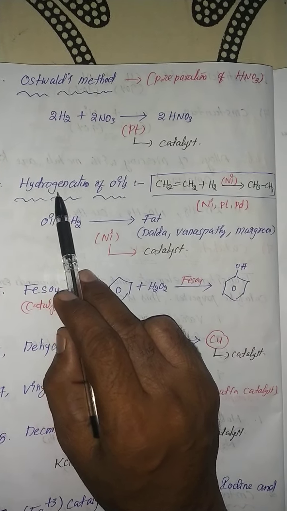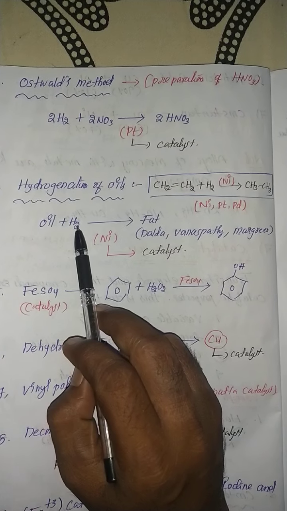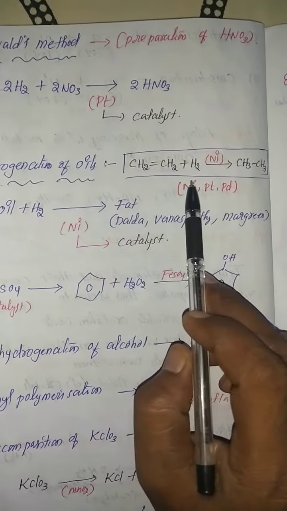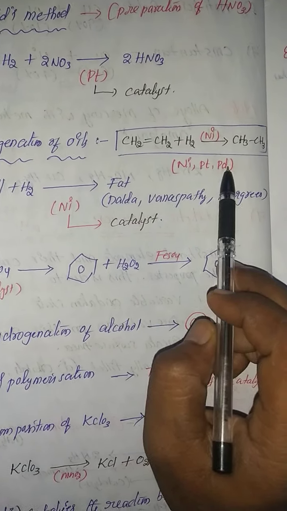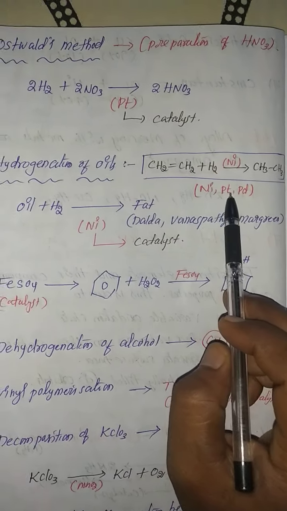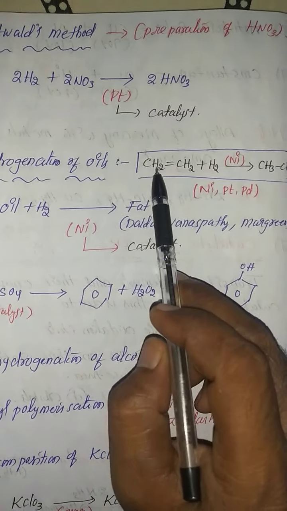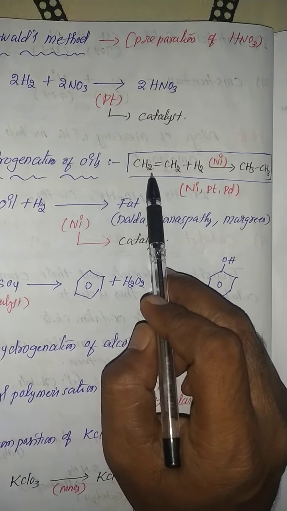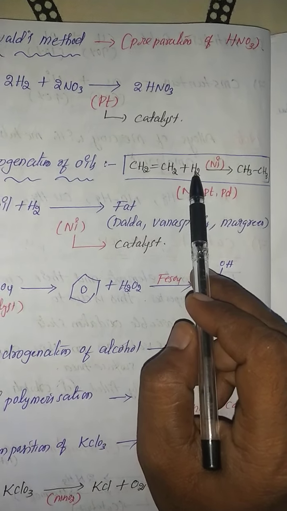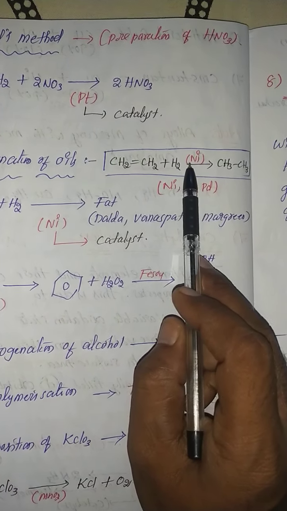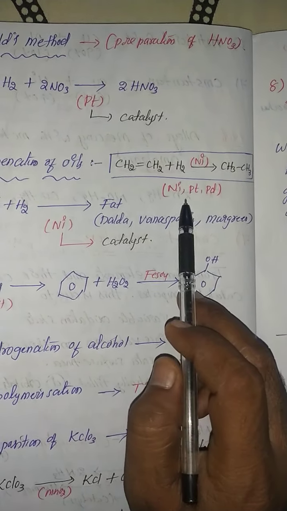Unsaturated hydrocarbon is converted into the saturated fat. These three catalysts are commonly used. Number one, nickel, especially in the hydrogenation of oils, platinum or palladium. See here, CH2 double bond CH2. It's an unsaturated hydrocarbon, ethene, reacted with hydrogen. They are converted into alkane group. Now here nickel acts as a good catalyst.